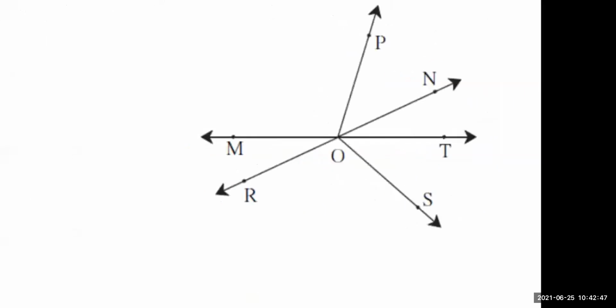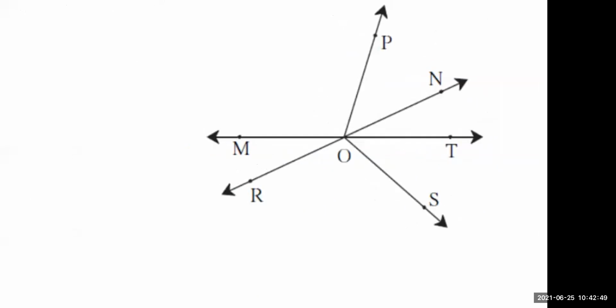You are going to look at these figures and answer whatever is asked. First, you are going to identify the collinear points. I have explained that collinear points lie on a single straight line. So what are your collinear points?